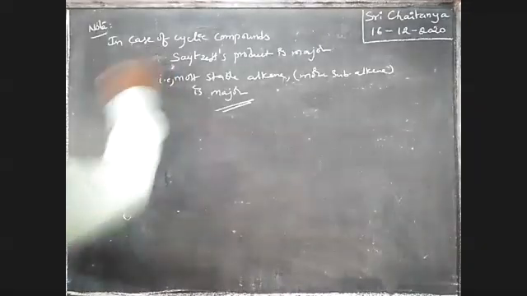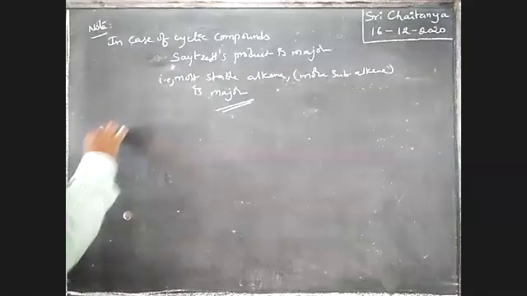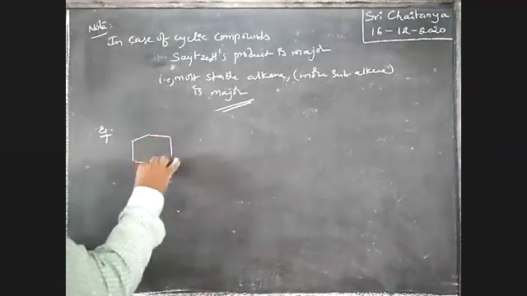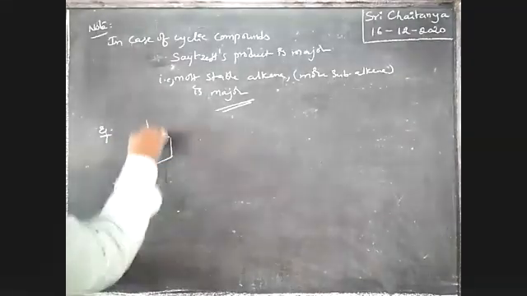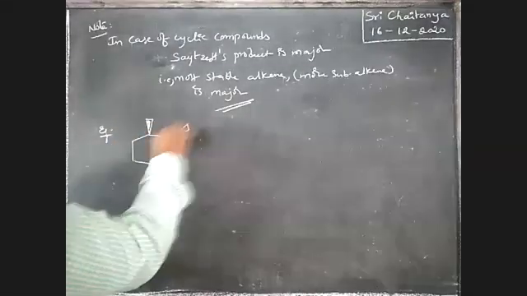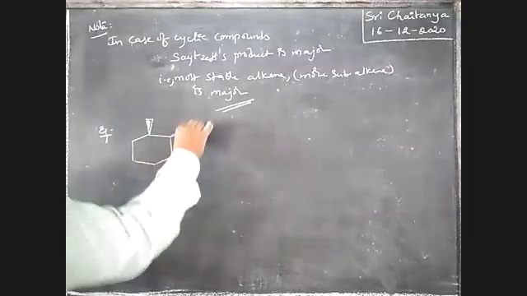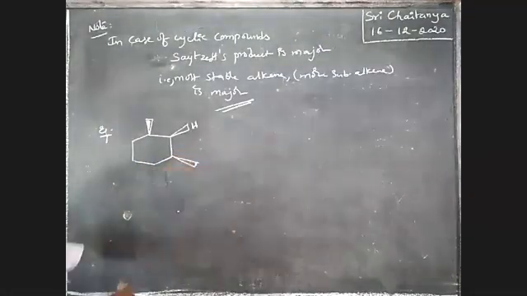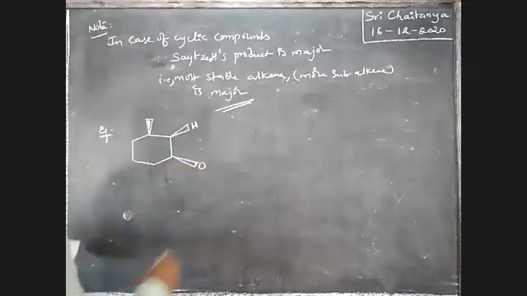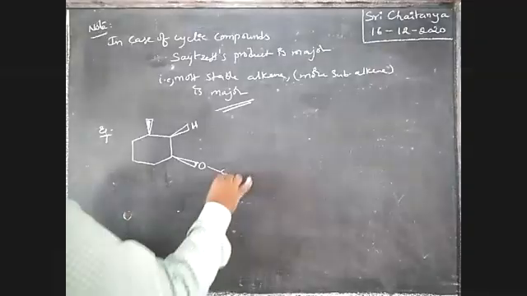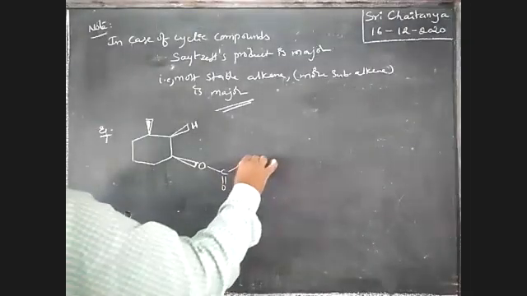Now let us take an example, boys. See here. Here hydrogen is there. This is oxygen, C double bond O CH3, boys.